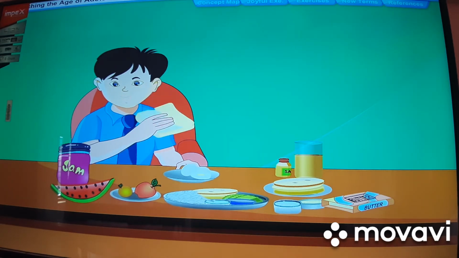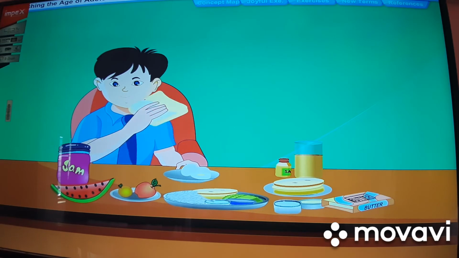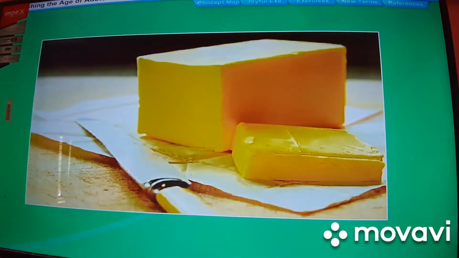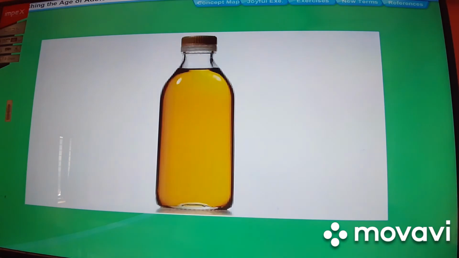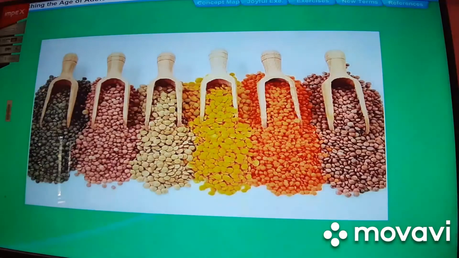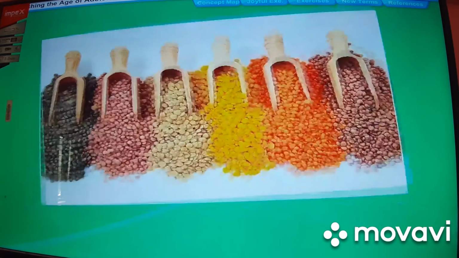A balanced diet helps the bones, muscles and other body parts get adequate nourishment required for rapid growth. The diet of adolescents should include sugars, cereals, carbohydrates, butter, ghee, oil, fats for energy, milk, meat, nuts and pulses which provide proteins for the growth, fruits and vegetables for protection against diseases.